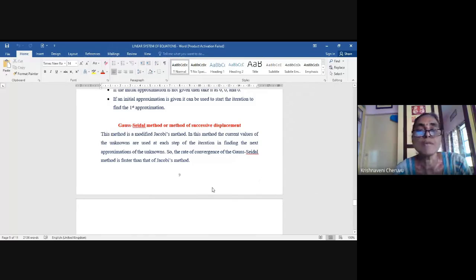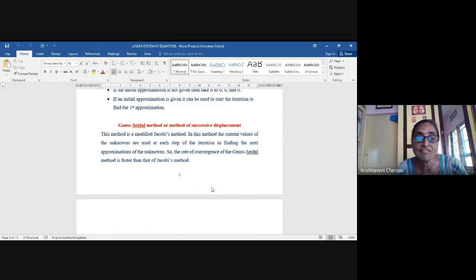Now let us move to the second method. This is the Gauss-Seidel method. We can also call it the method of successive displacements. What we did in Jacobi's method is an iterative method: we start with an initial approximation and find the successive approximations. The same way in the Gauss-Seidel method, we start with the initial approximation and find the successive approximations. But this is a better method than Jacobi's method because you get less error. Instead of simultaneous replacement, you will be doing successive replacements.